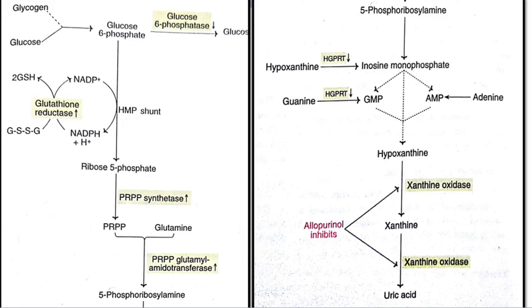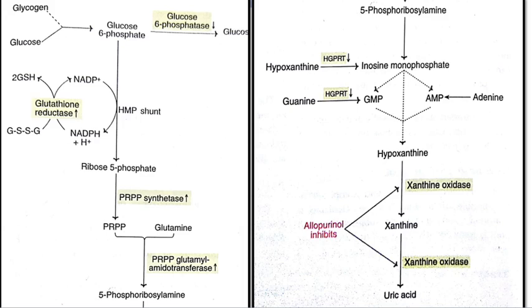The PRPP that is synthesized condenses with glutamine. With the help of the PRPP glutamine aminotransferase enzyme, the product 5-phosphoribosylamine is converted into inosine monophosphate, that is IMP. This inosine monophosphate is converted into GMP as well as AMP and hypoxanthine.